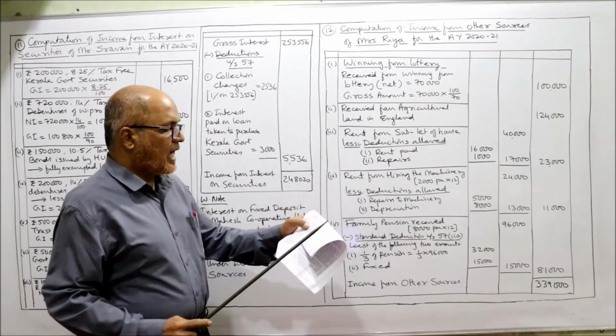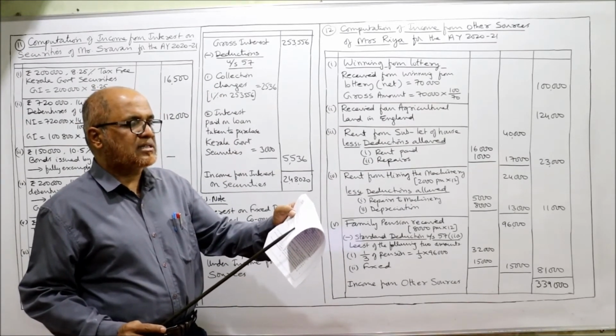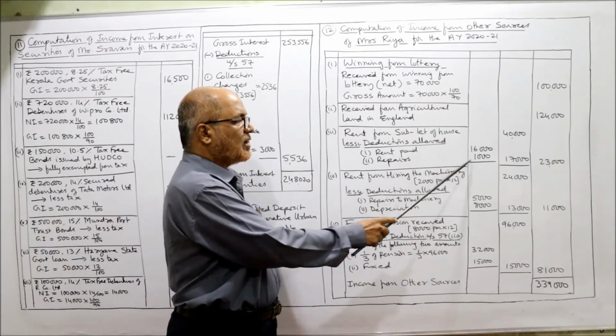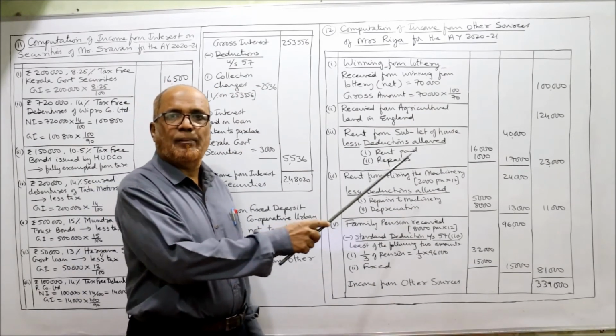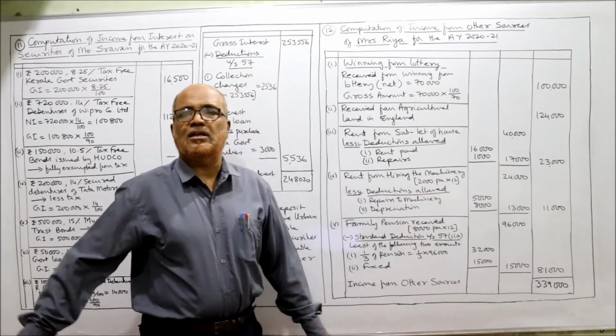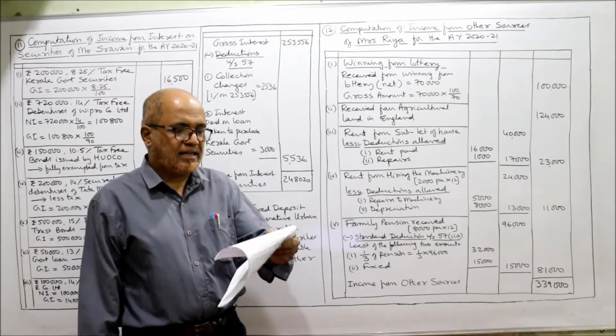Less deductions allowed. Rent paid 16,000. Repairs 1,000. So rent paid 16,000 and repairs 1,000 are allowed as deduction. So from rent from subletting, deduct these two amounts, 17,000. 23,000 rupees is the rent from subletting, taxable.